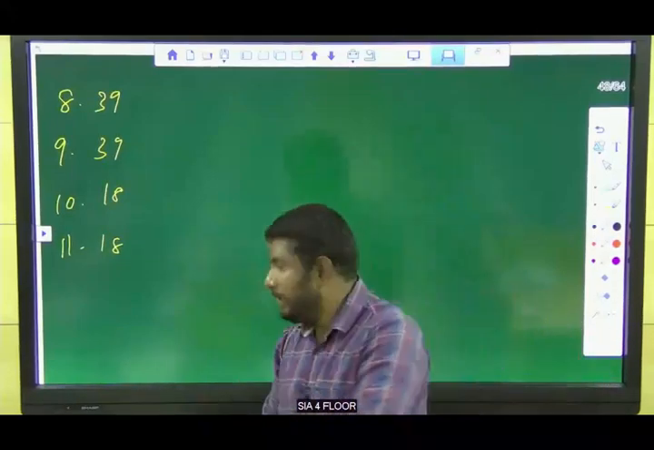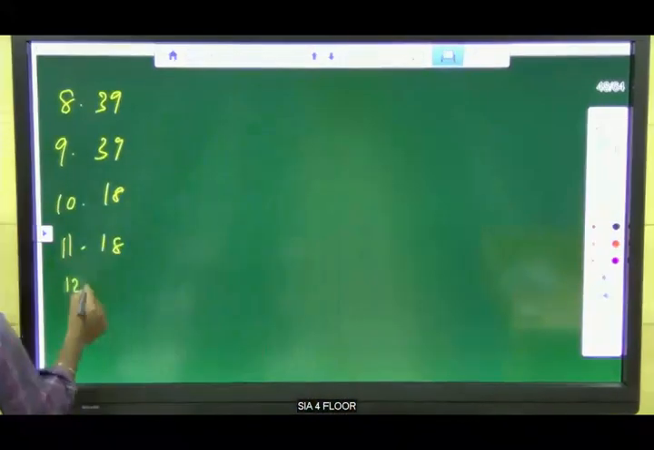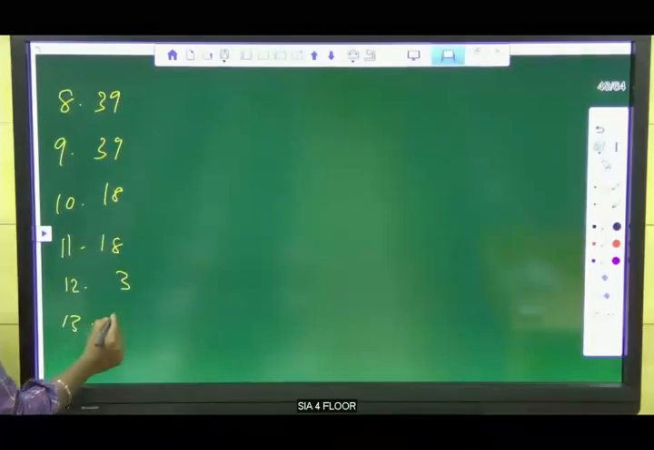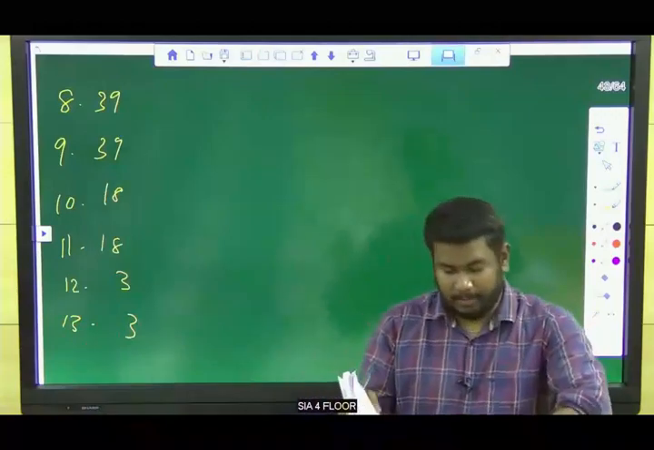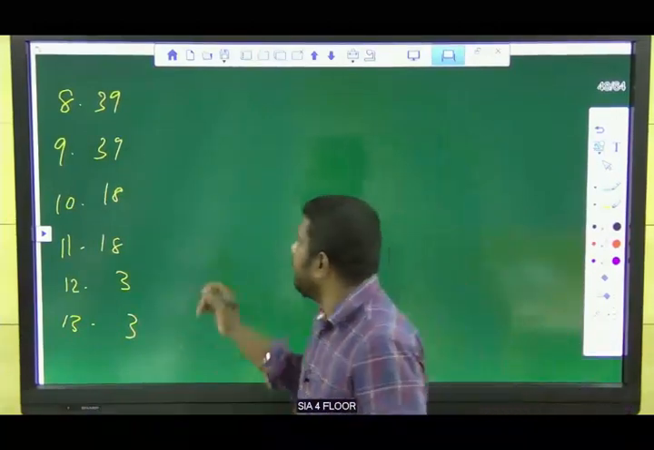Now, how many students study only 3? We know already 3 students are studying all the 3 subjects. Only 3 subjects, exactly 3, same. Okay. So now the next condition, the 14th one.